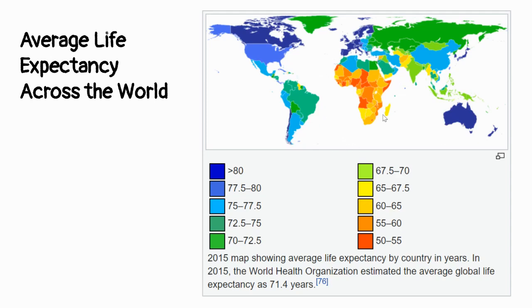This has the lowest life expectancy rates in the world, where in some of these countries, people are only living into their 50s. So if you think about all those babies that are being born, some of them may not make it, or they may not live a very long lifespan. Where in some of the other countries, especially the dark blue, you have people on average living into their 70s and 80s.